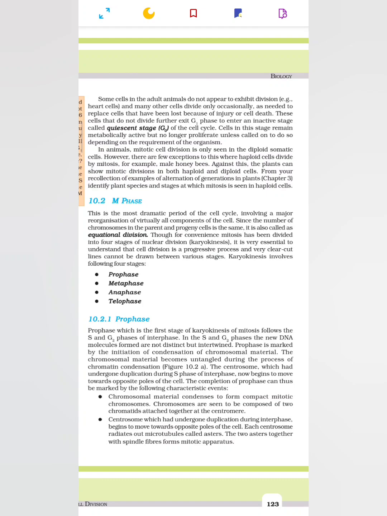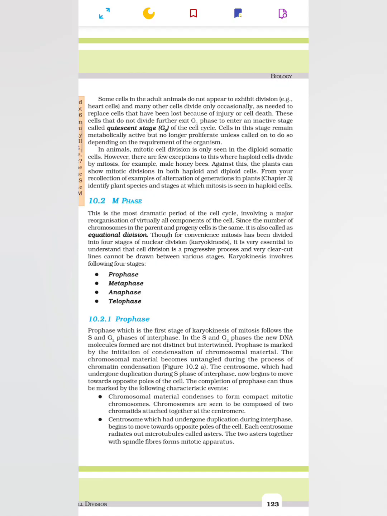Some cells in the adult animals do not appear to exhibit division, for example heart cells, and many other cells divide only occasionally as needed to replace cells that have been lost because of injury or cell death. These cells that do not divide further exit G1 phase to enter an inactive stage called quiescent stage, that is G0 of the cell cycle.